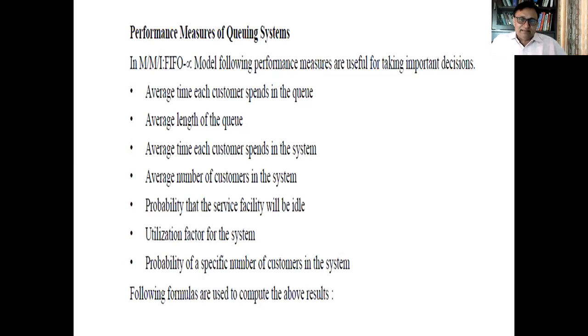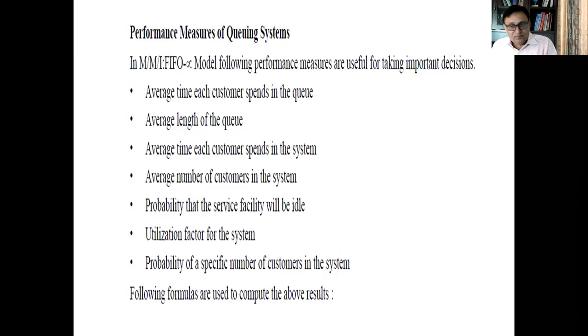Third, we will calculate the average time each customer spends in the system. When I say average time a customer spends in the system, that means the time the person spends in the queue plus the time spent getting the service, added together. That is called the average time each customer spends in the system. Then we will find out the average number of customers in the system, which means the average number of persons in the queue plus the person who is getting the service.